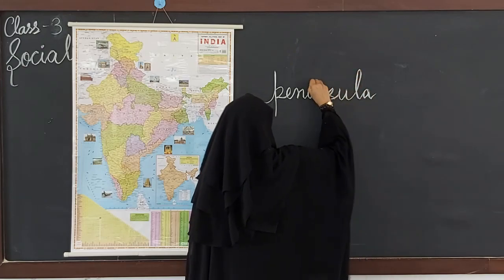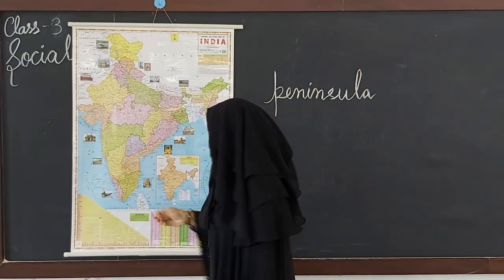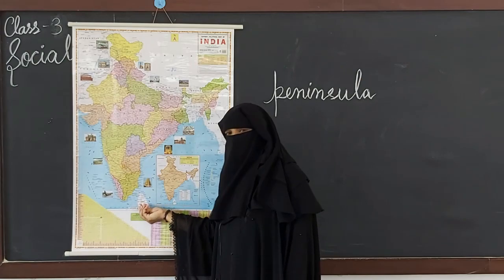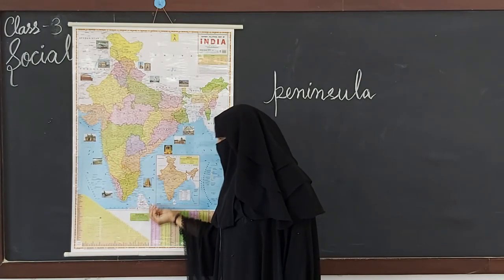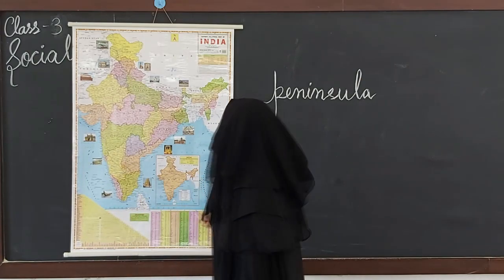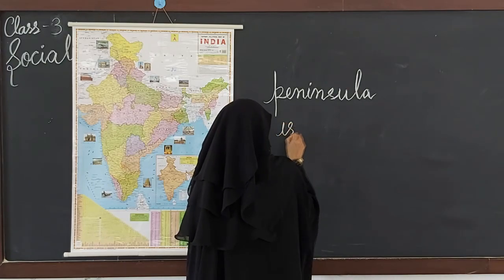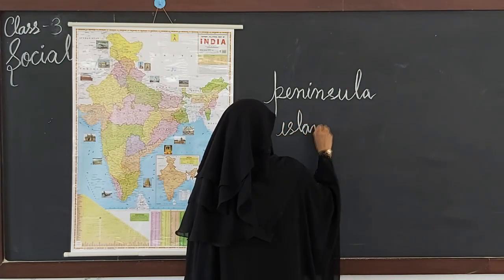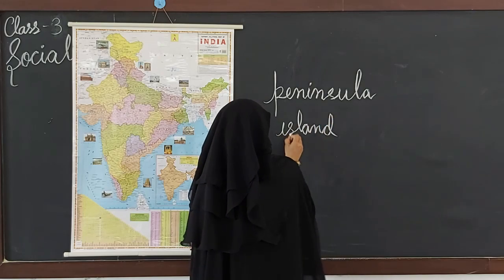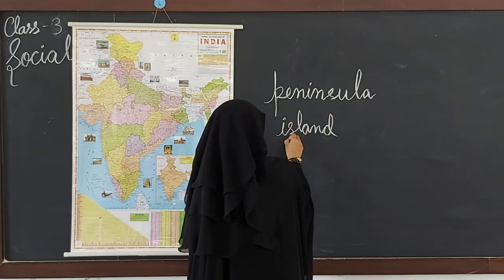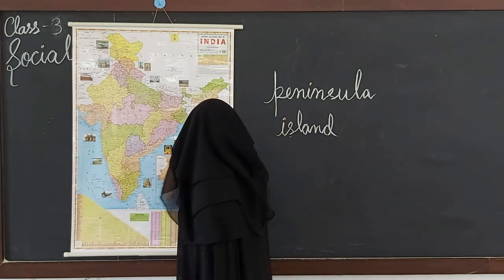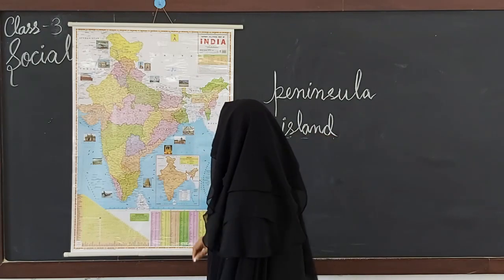P-E-N-I-N-S-U-L-A. Peninsula, okay? Now where we have water on all the sides, it's an island. I-S-L-A-N-D. Now here S is silent, okay? We say island.